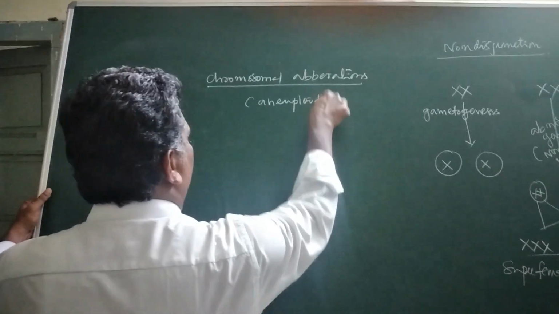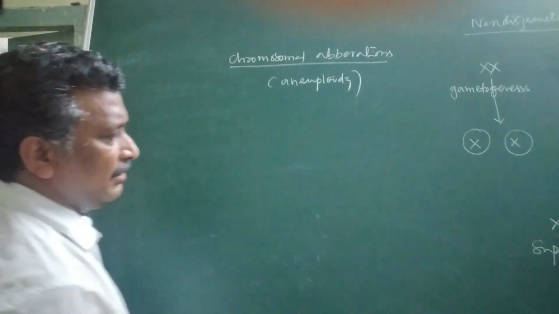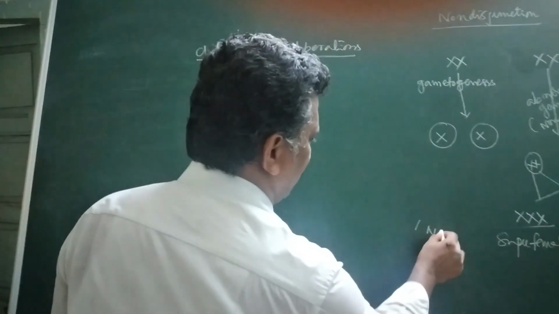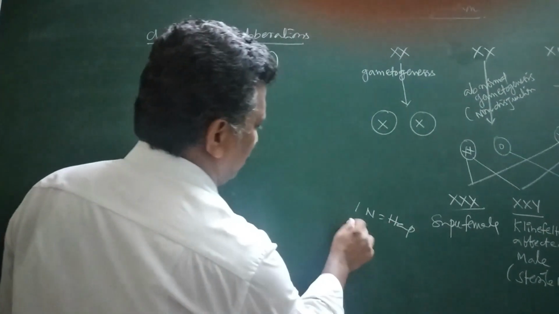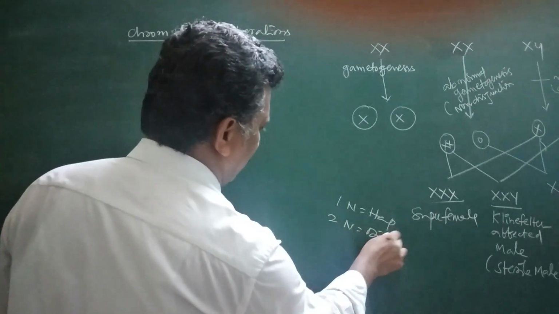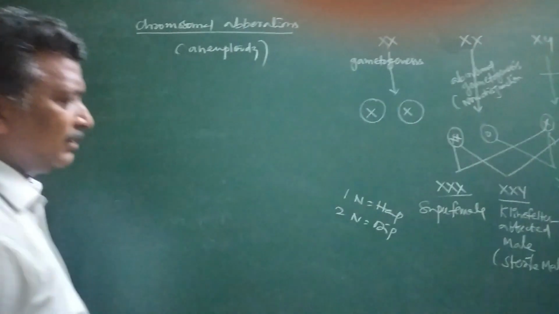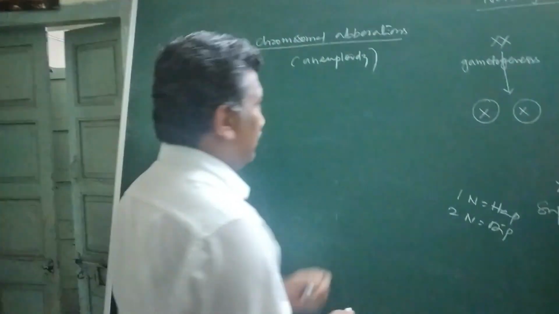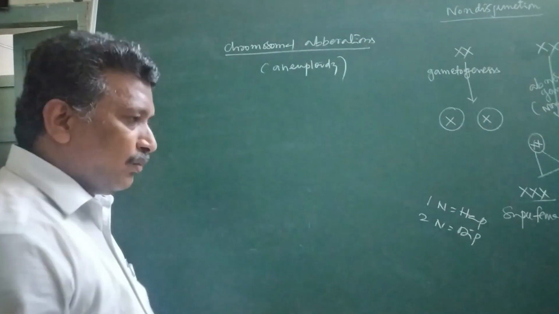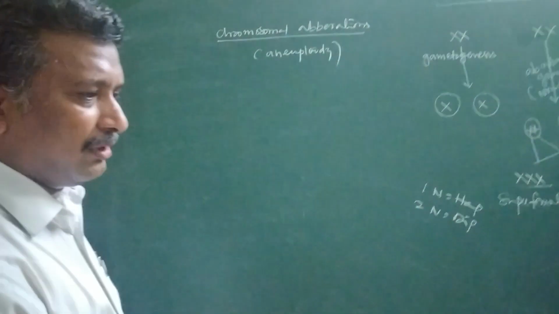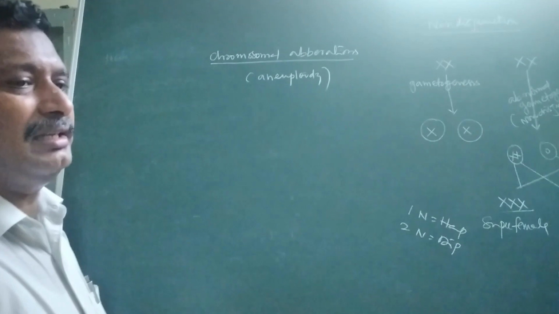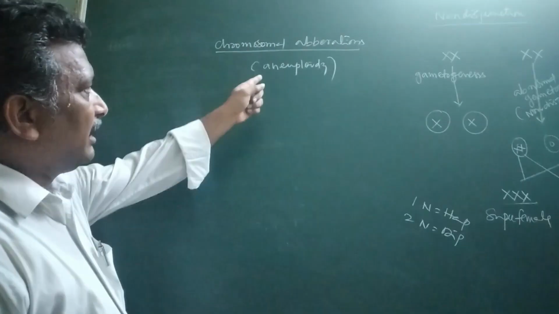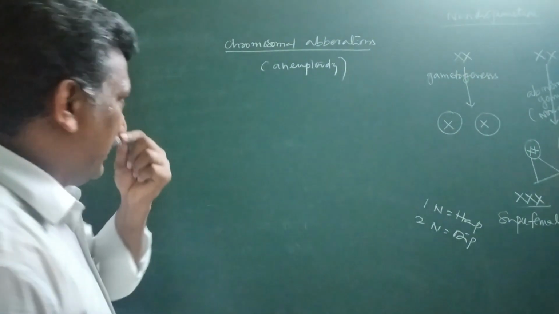Before that, 1N is said to be haploid, 2N is said to be diploid, then more sets of chromosomes are said to be polyploid. But in aneuploidy, one or two or more individual chromosomes may be deleted or added.